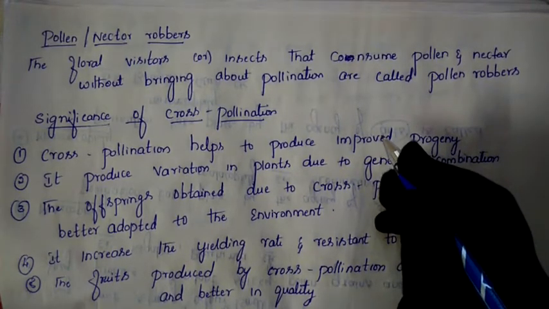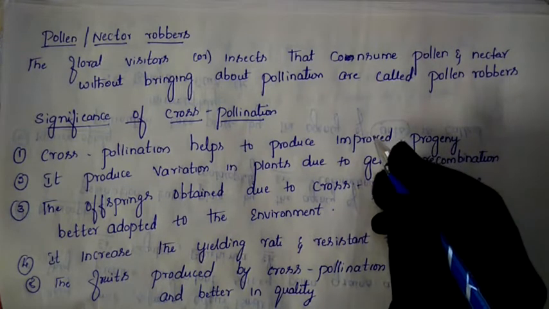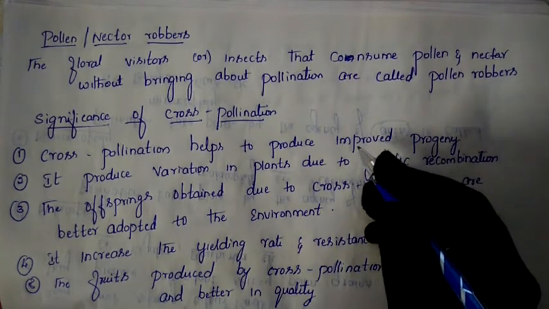The agents of pollination are of three types: anemophily, hydrophily, and zoophily. These three types of agents were discussed in our previous class.